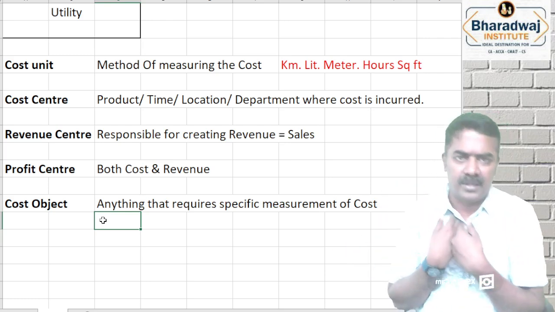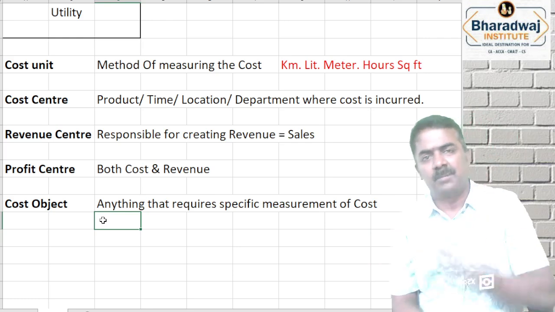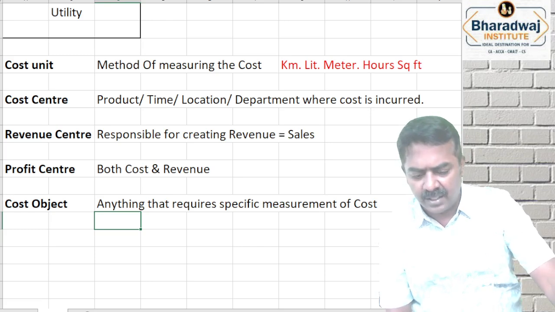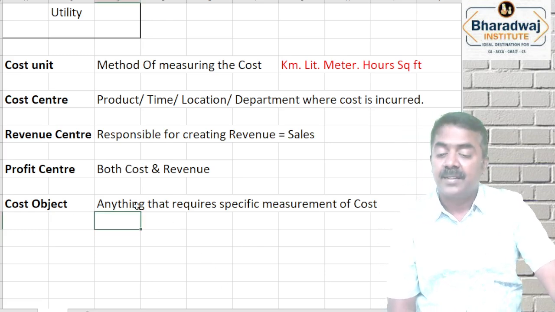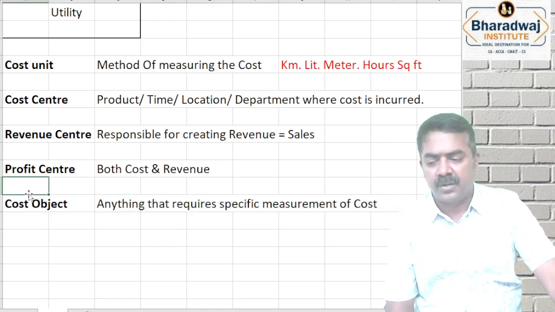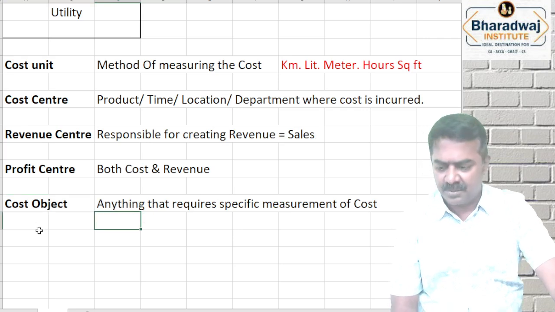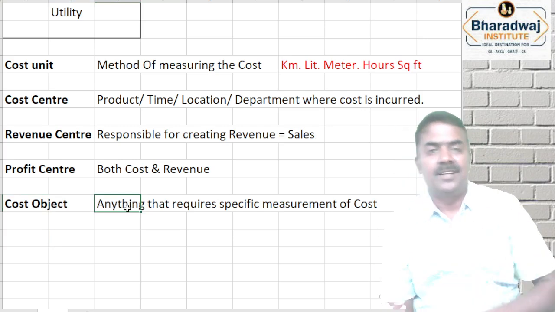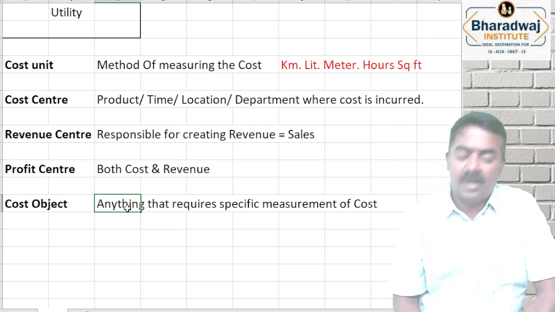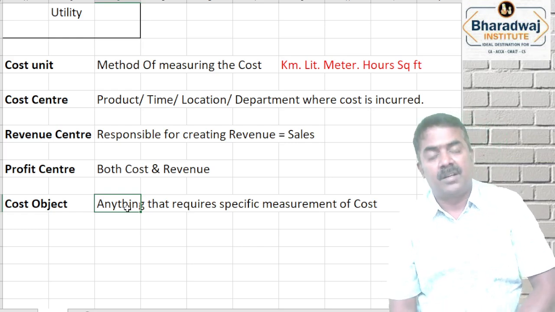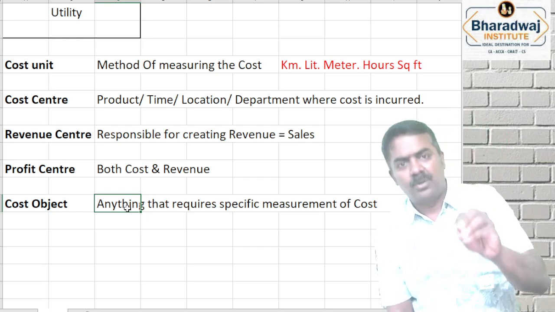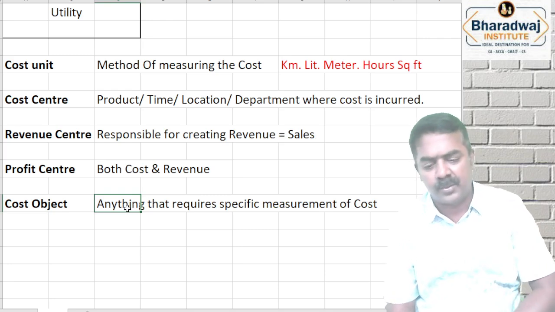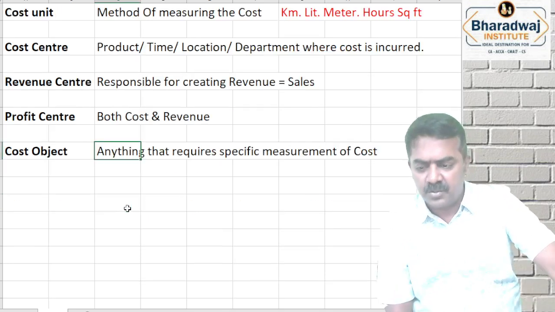Based on the instruction given by the customer, you work out the cost and quote the price. Cost object is nothing but anything that requires specific measurement of cost. For example, there is a new tender coming from the government to construct a flyover, a dam or a road. That road, dam or flyover will become what? Cost object. You will work out the cost. Clear? Anything that requires specific measurement of cost, we call it cost object.